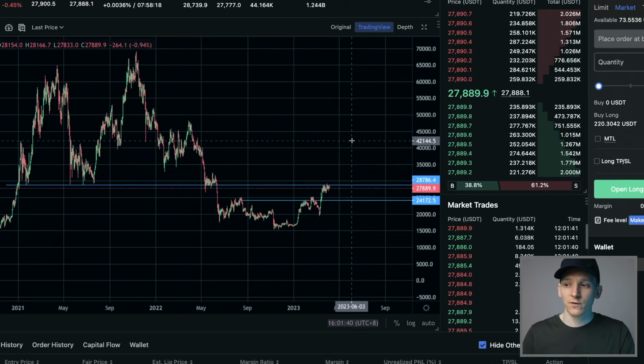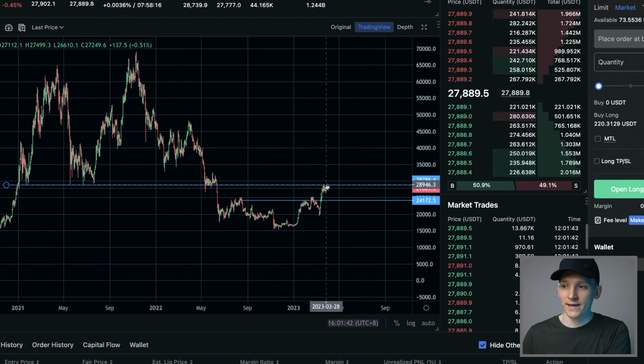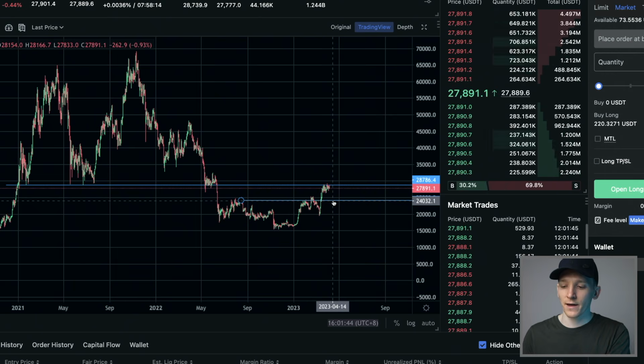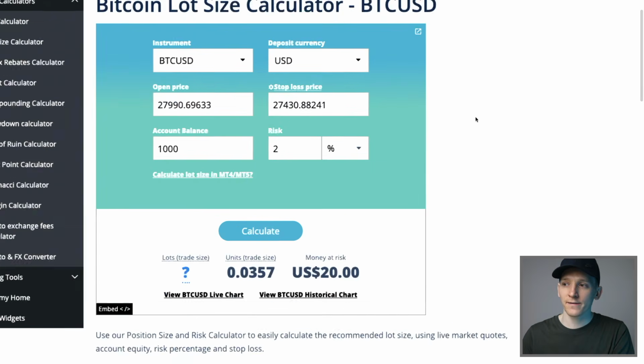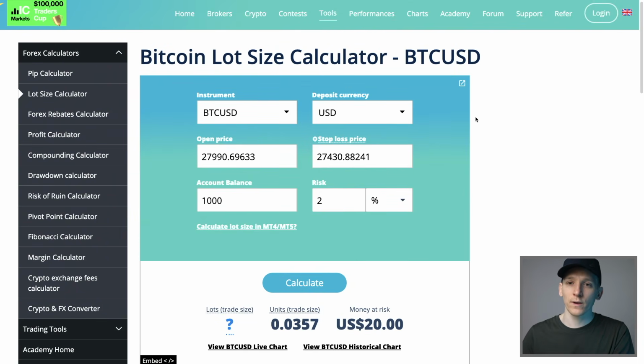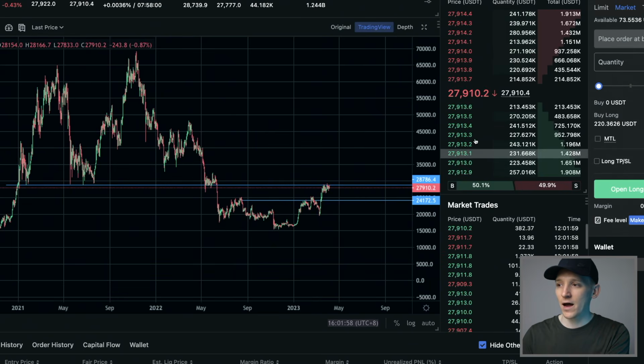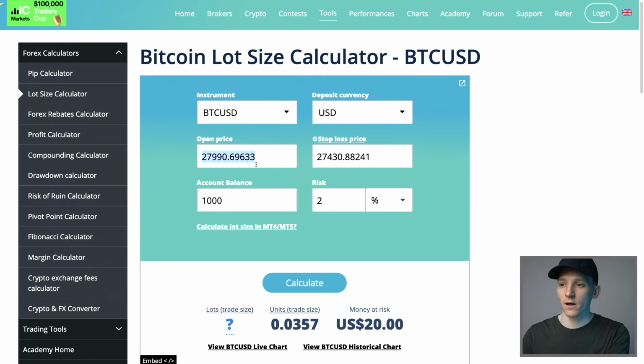But really the point of this is to give us some prices and some trade levels to make our trades at. So we've got that now, this one around 28,000, this one around 24,000. Now we can make some trades. As an example, let's go over to a lot size calculator for Bitcoin. And now we can see how much we want to trade with. So we can put the open price right here, which for right now is 27,900, as a round number.